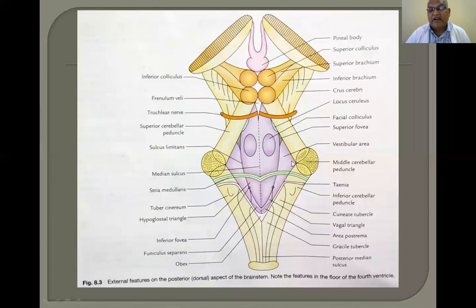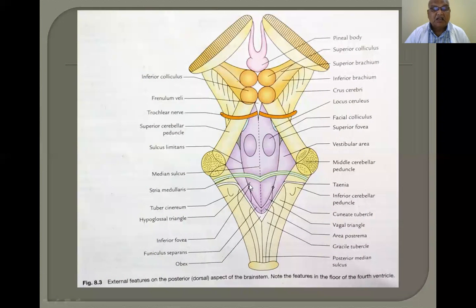Again, this one is divided like this and like this into four quadrants: upper superior lateral, upper superior medial, lower inferior medial and lower inferior lateral. So like that, the vestibular area is divided into four nuclei. Now, this is the stria medullaris, nothing but a white band of fibers. This is the taenia, another white band of fibers.